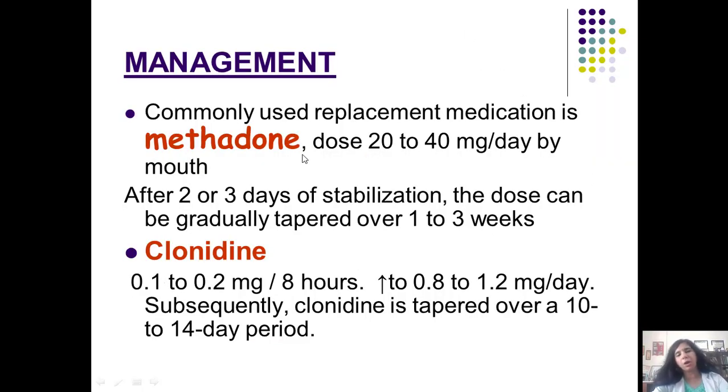So methadone is a commonly used replacement medication in doses of 20 to 40 milligrams per day, and after 2 to 3 days of stabilization, the dose can then gradually be tapered over 1 to 3 weeks and the drug is stopped. Clonidine has to be started immediately, and that is to be given 0.1 to 0.2 milligrams every 8 hourly, and then it is also tapered over a period of 10 to 14 days. Clonidine is for the sympatholytic action. It decreases the cravings associated with various drug withdrawals, not only morphine.